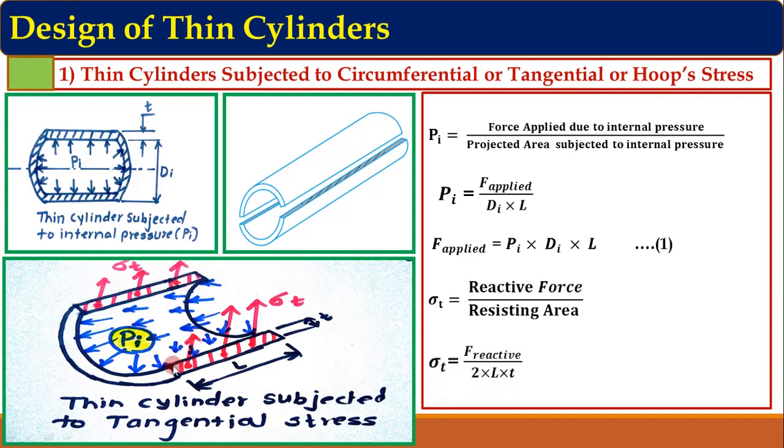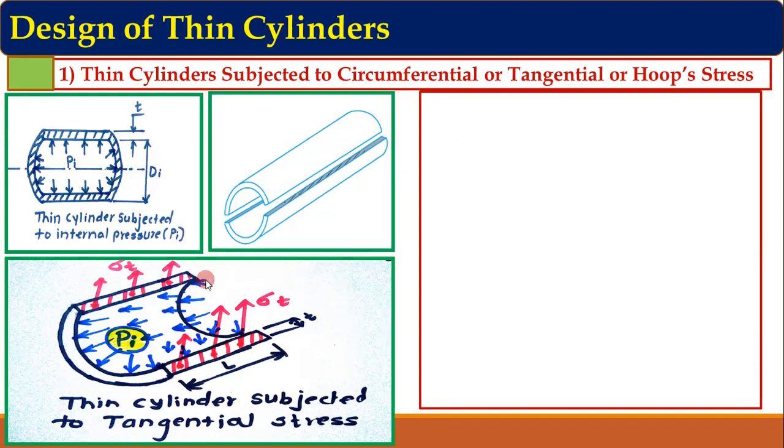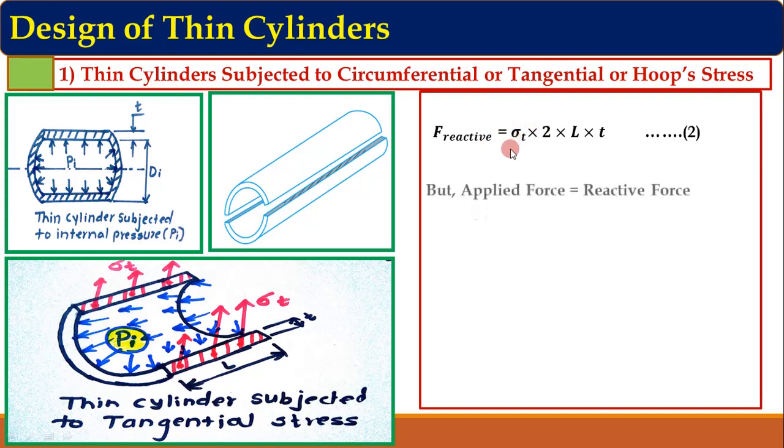So we can write sigma t is equal to F reactive upon twice L into t. This L into t plus this L into t. So there are two rectangular areas and the total area is twice L into t. So from this equation we can again find out the F reactive. So F reactive is equal to sigma t into twice L into t. So now we have calculated in the previous part F applied from the internal pressure, and now we have calculated F reactive from the reactive stress. But we know that the applied force is always equal to the reactive force.